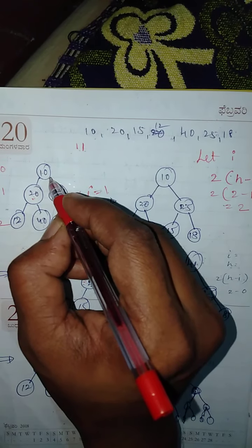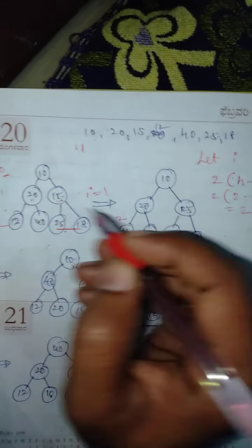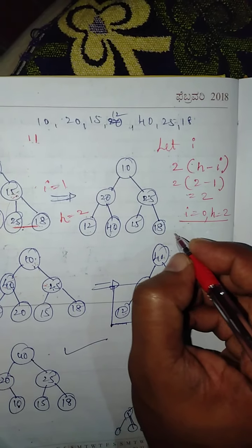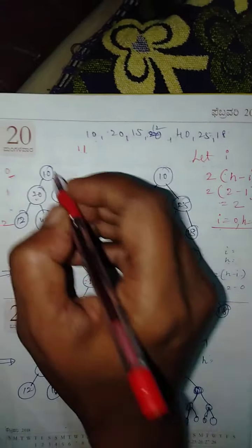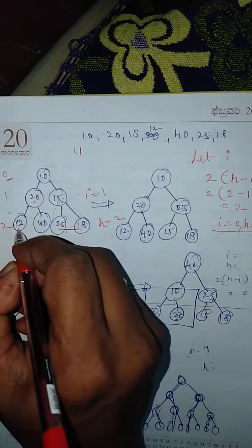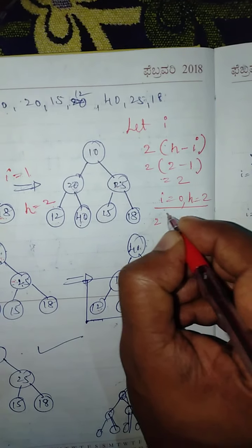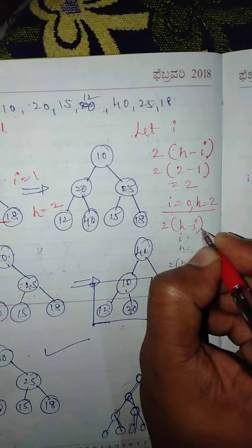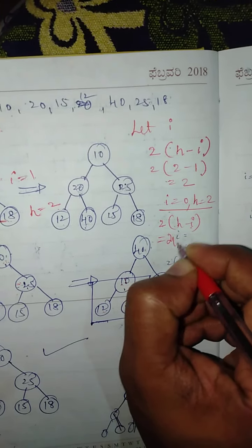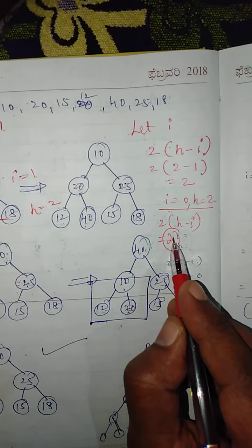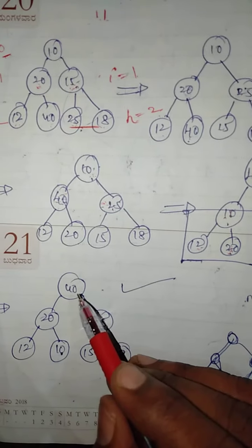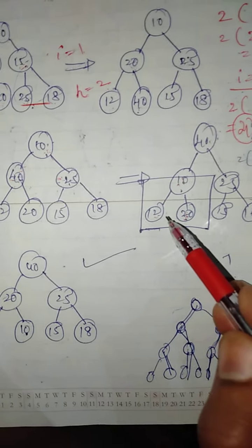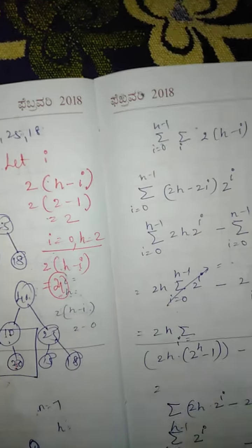Now consider the root node. The root node is at level 0, therefore i value is 0, h value is 2 as it is. Therefore the total number of comparisons to move the element from this level all the way down to the bottom level is 2 into (h minus i). h is 2, i is 0, 2 minus 0 is 2, 2 into 2 is 4 comparisons. So that is what we saw: in order to move 10 all the way to the bottom, 2 plus 2, 4 comparisons.